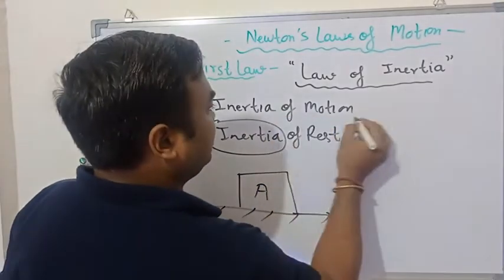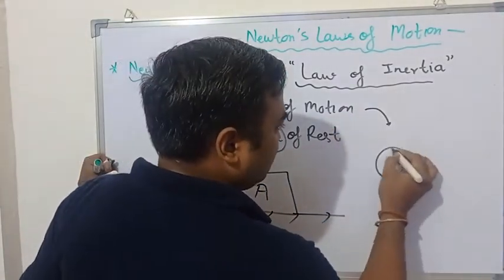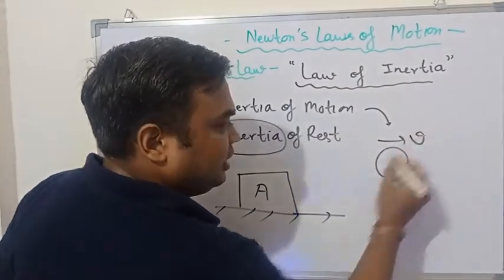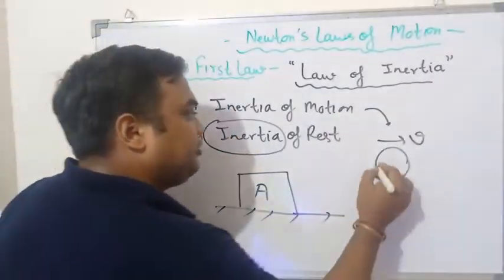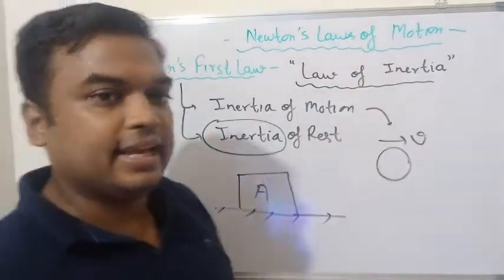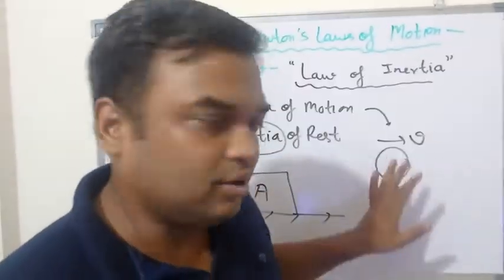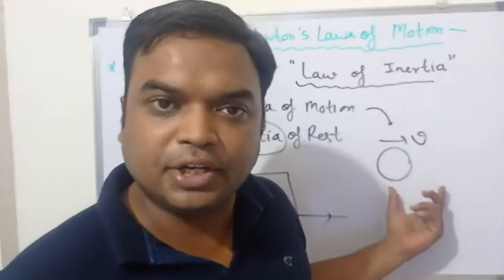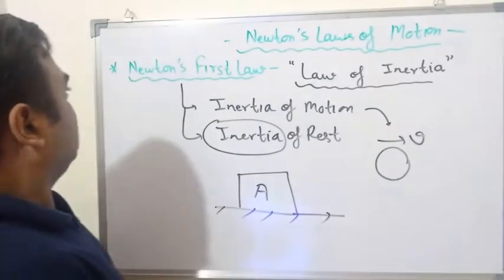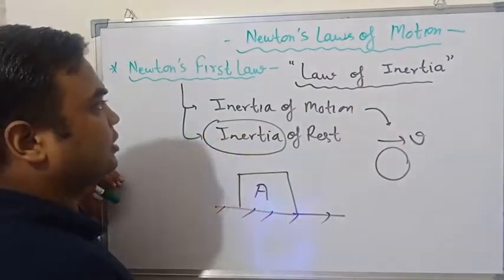If you define inertia of motion, suppose this is a cricket ball moving in this direction with velocity v. It will try to remain in that particular direction until and unless an external force, an external factor, is applied on that particular body. That external factor is called force. I hope that this law is clear to all of you.